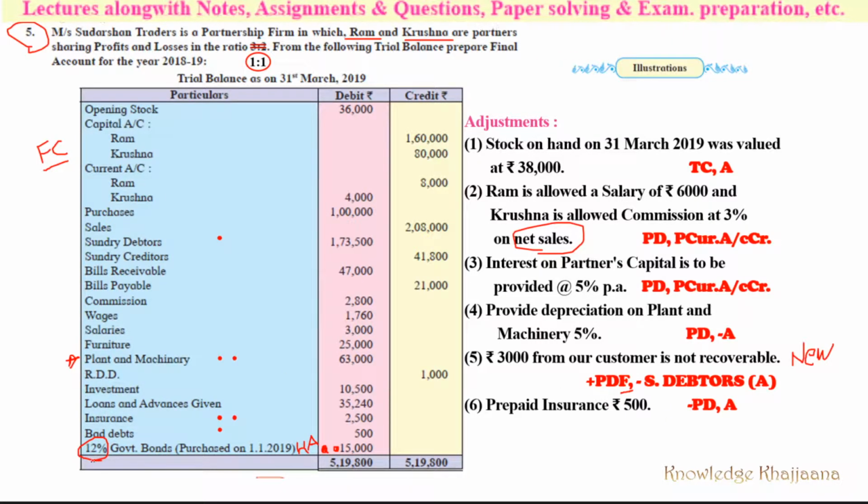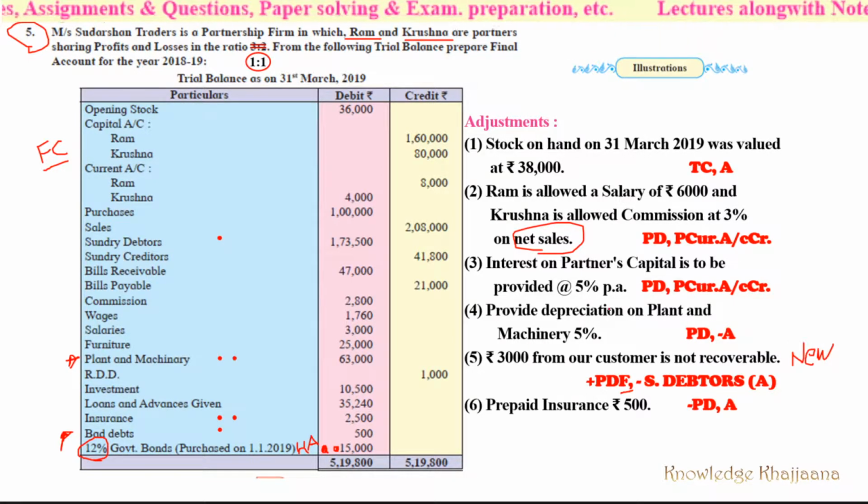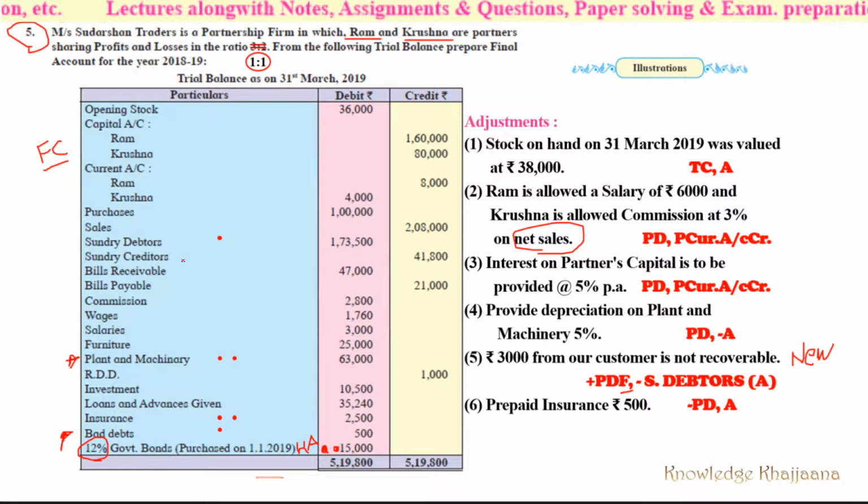So make one mark against bad debts. Yes, this is the mark against bad debts for adding new bad debts, right? And that much, rupees 3000, is deducted from the sundry debtors, because that amount is not recoverable. So deduct that much amount from the asset side, from the sundry debtors. So make one mark against sundry debtors.